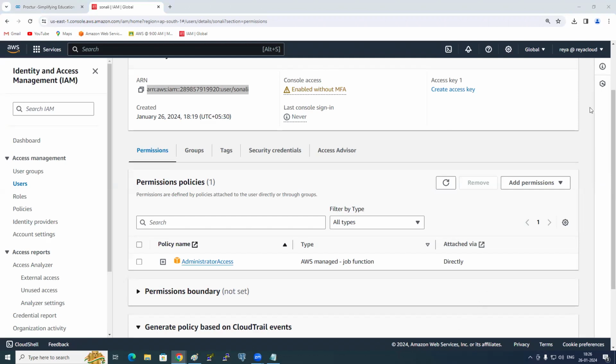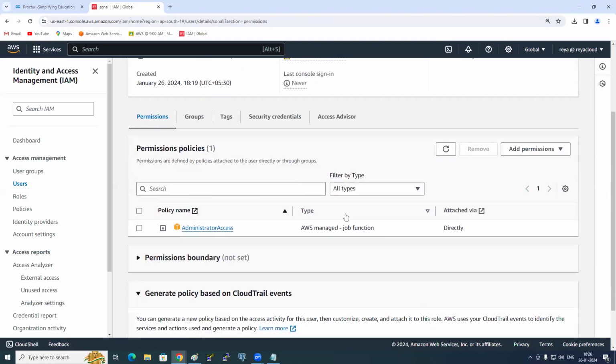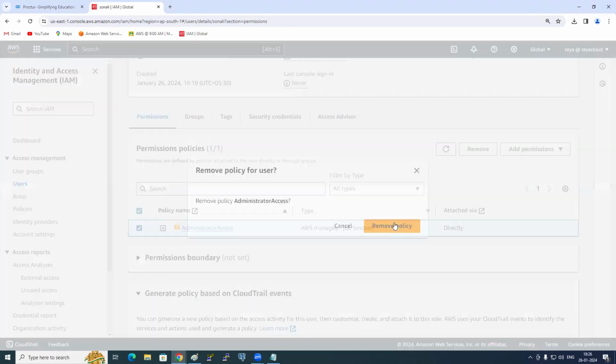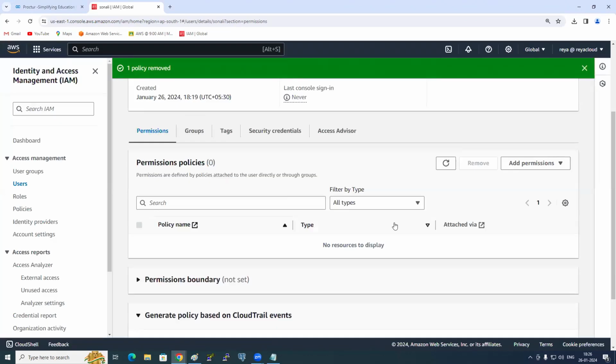Okay, so now let's go to permissions. And what kind of permissions have I given to Sonali? Administrator. Now, I don't want to give administrator access to Sonali. I want to remove it. Can I? How? Select it, remove, remove policy. Now if Sonali logs in, can she access any service? Nothing, because no permissions are there.